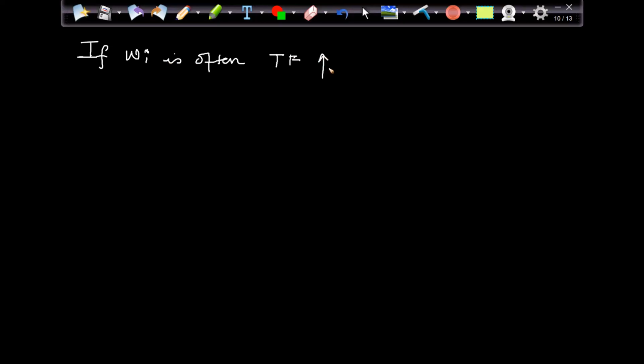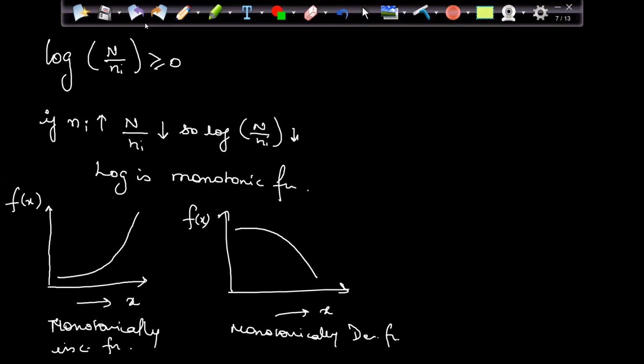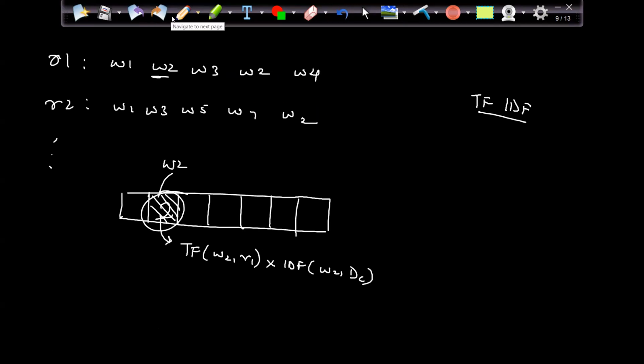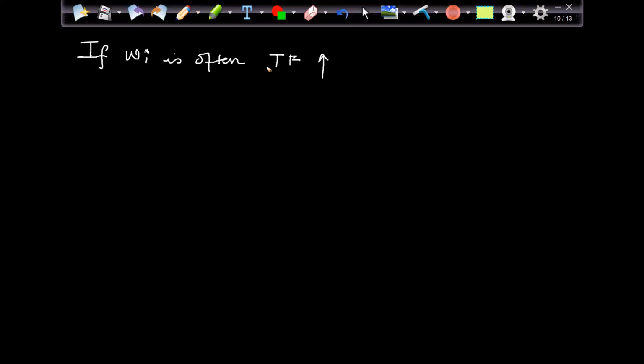It's going to increase. If I go back to the formula, number of times WI occurs upon total number of words. If I have more occurrences, automatically the value will increase. So here, if my WI is coming more often in the sentence, my TF is going to increase.